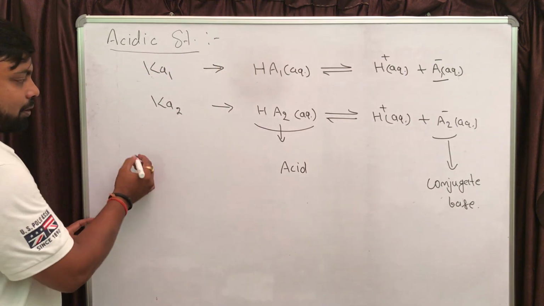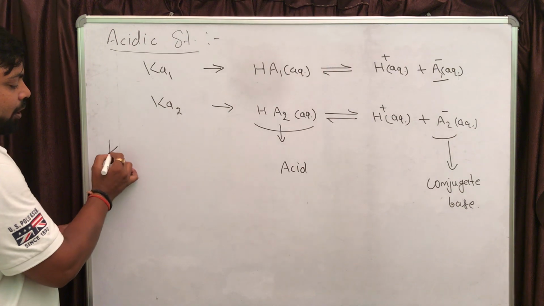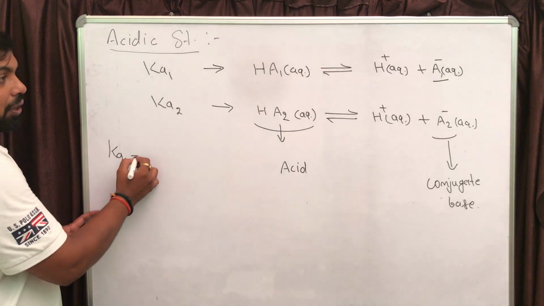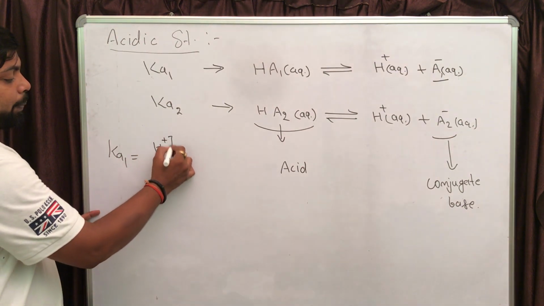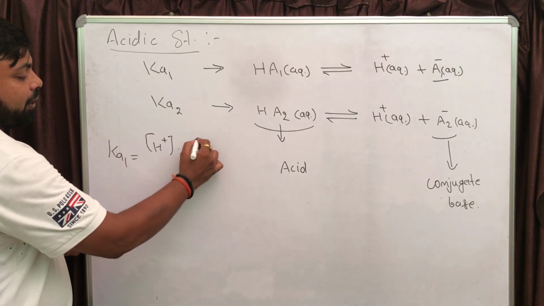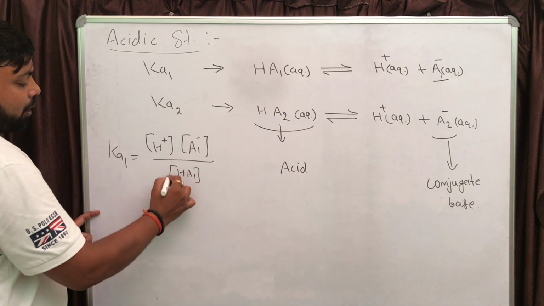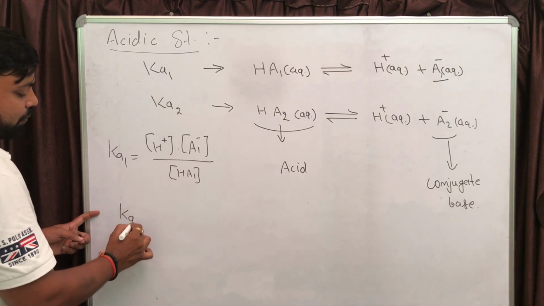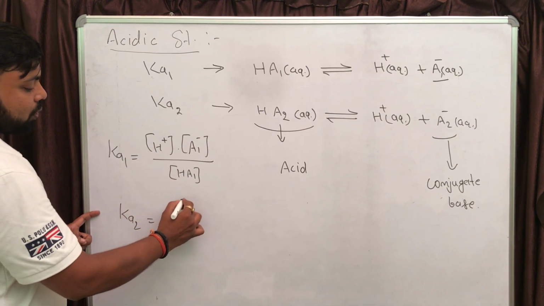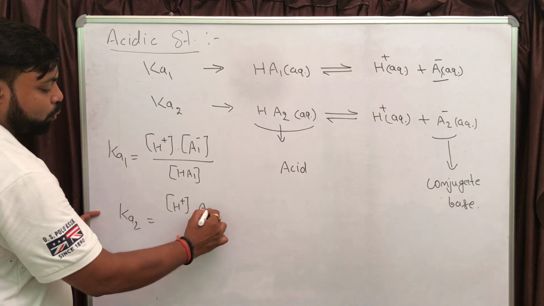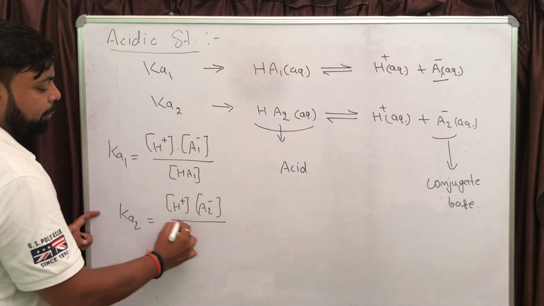So let's write the expression again. The expression of Ka1 is going to be H plus into A1 minus divided by HA1 concentration, and the expression for Ka2 will be H plus concentration multiplied by A2 minus divided by HA2.